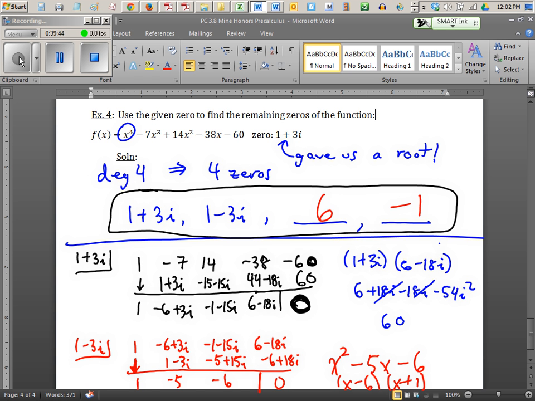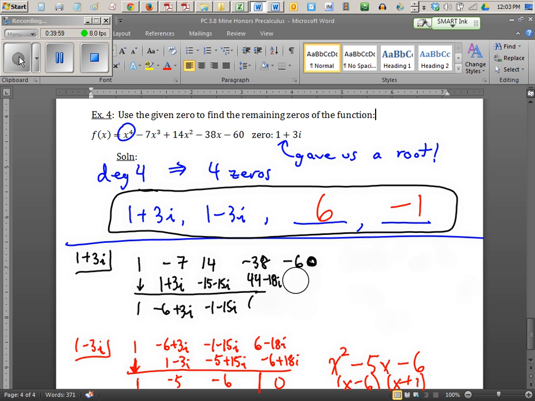There is another way to avoid doing synthetic division using the imaginaries. So I'm going to show it to you real quick. But the trade-off is you have to use long division. Okay? So let me show you real quick how you could do this problem a little faster, actually, if you're good at long division.